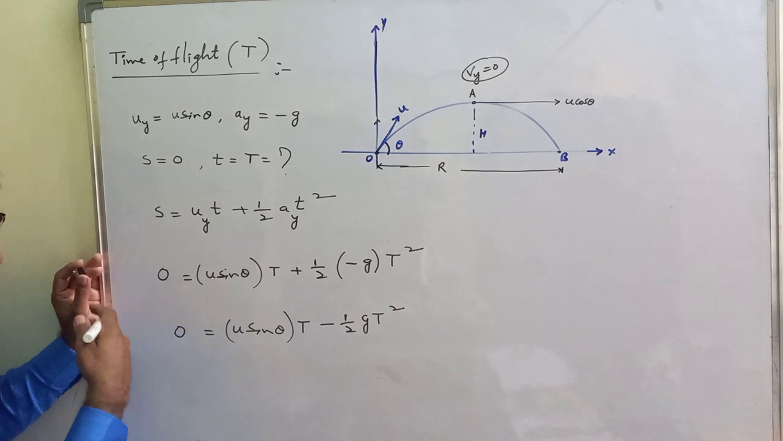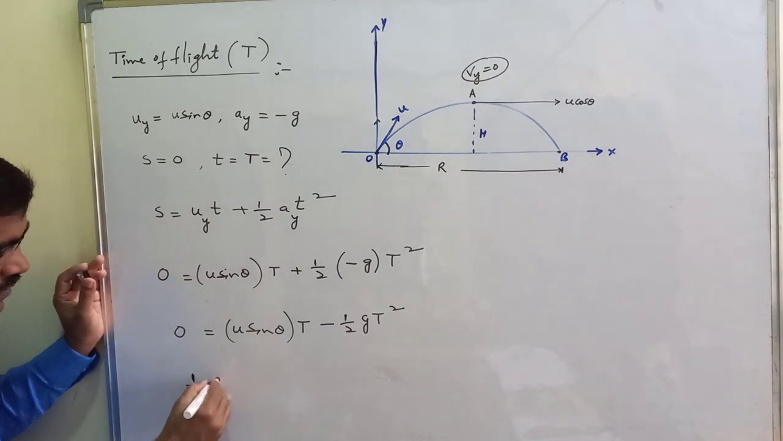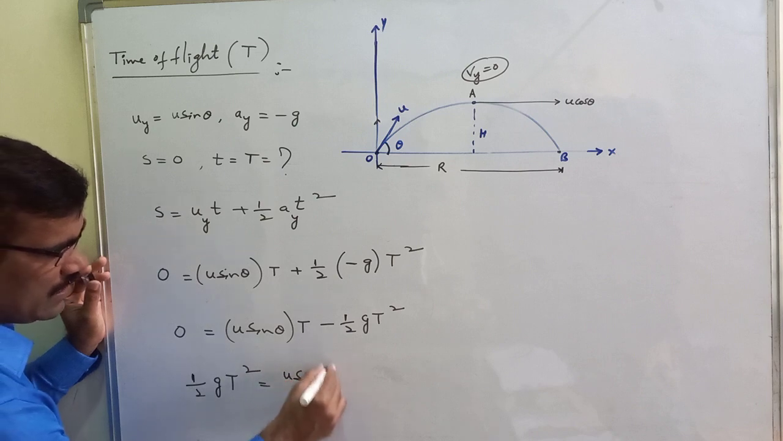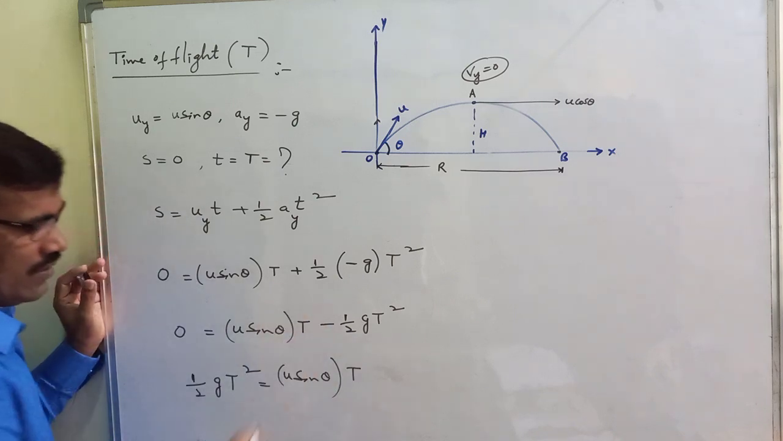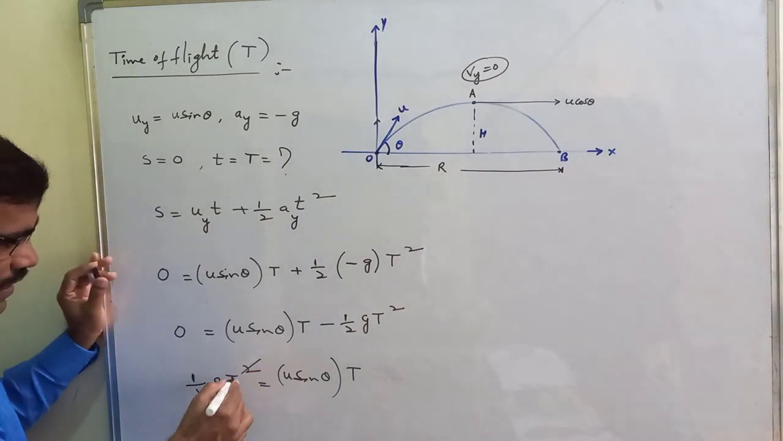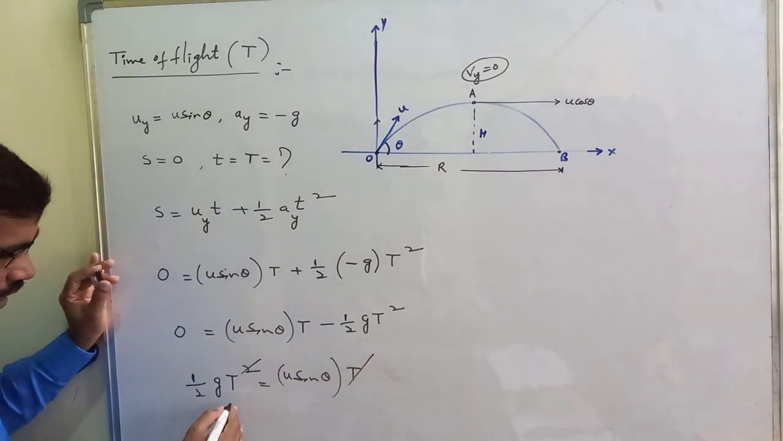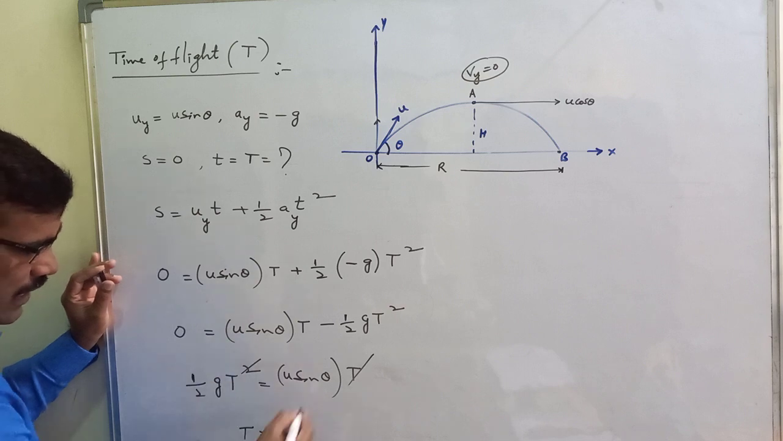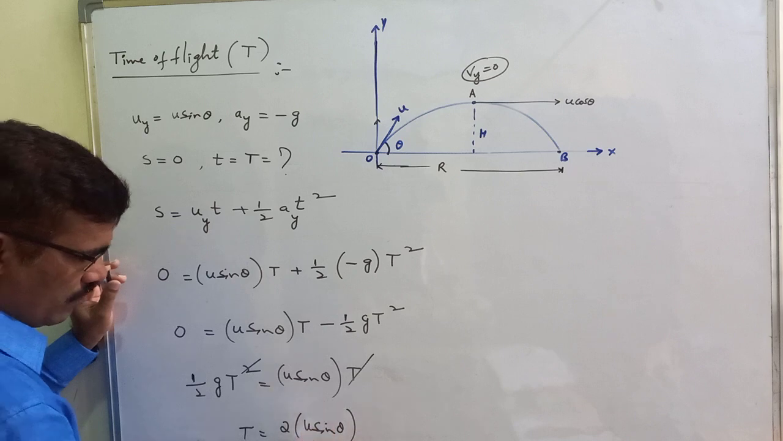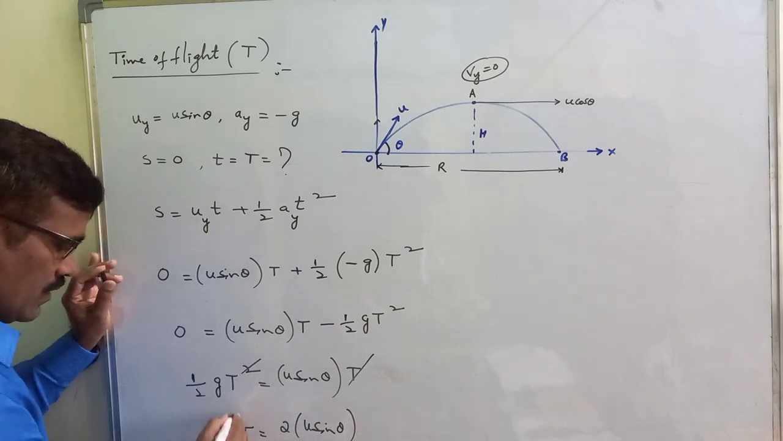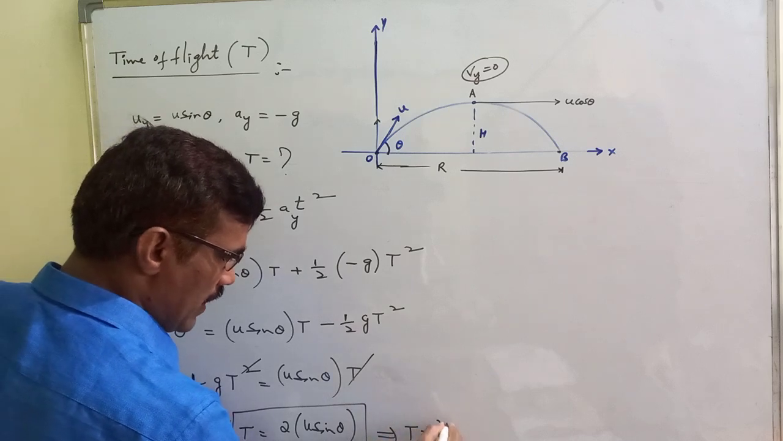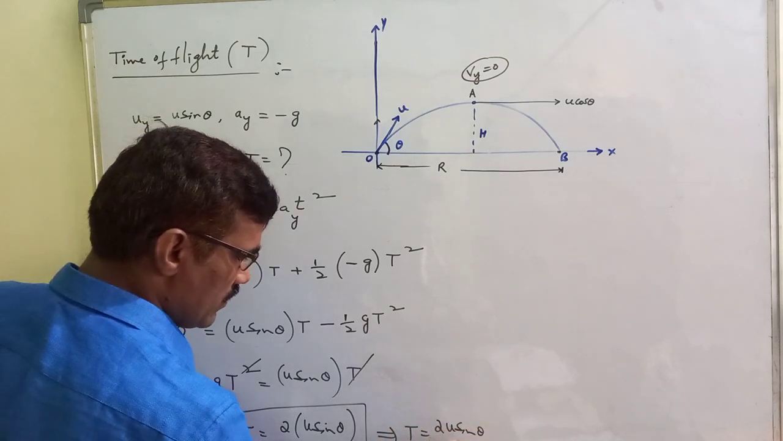Taking this term to the other side, half g t square equals u sin theta into t. So here t cancels, and t is equal to 2 times u sin theta by g. Therefore, time of flight t equals 2u sin theta by g.